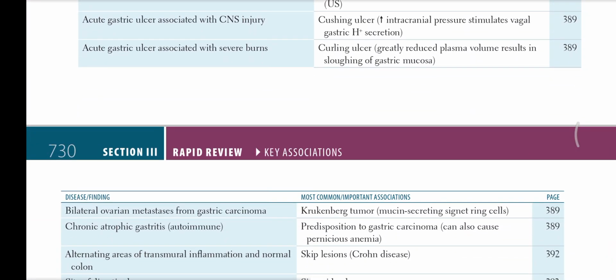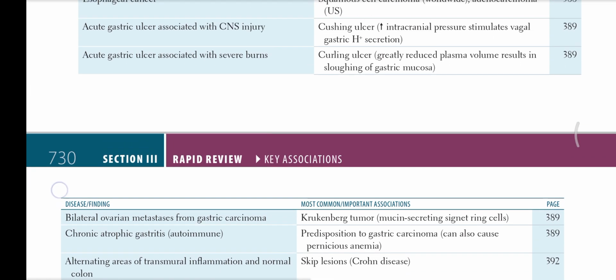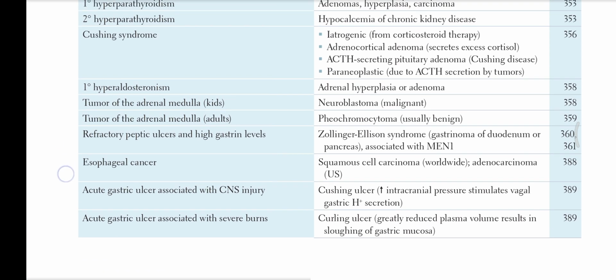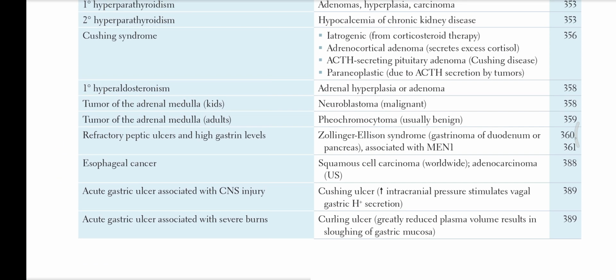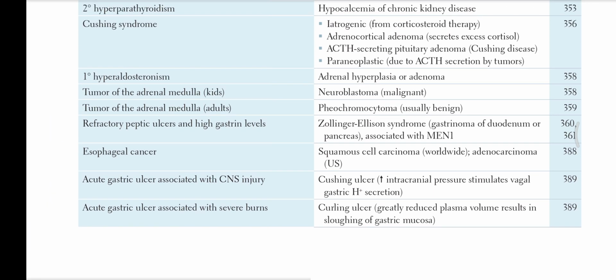I'll be starting from page 730, section 3, rapid review, key associations, in the next video, so that the video for these 3 pages won't be too long. So thank you for watching till now.